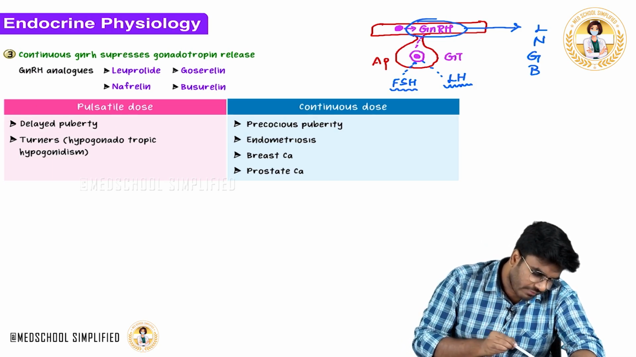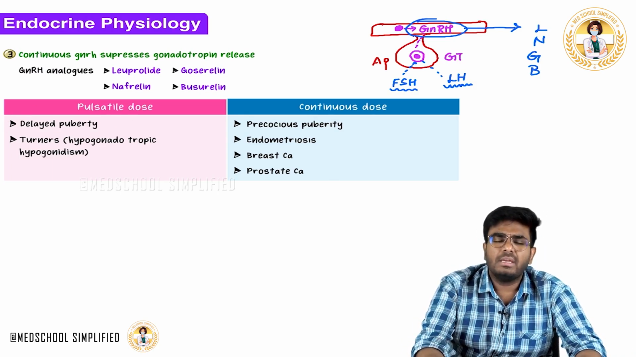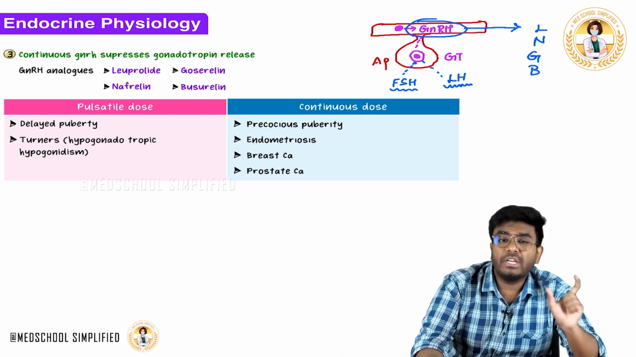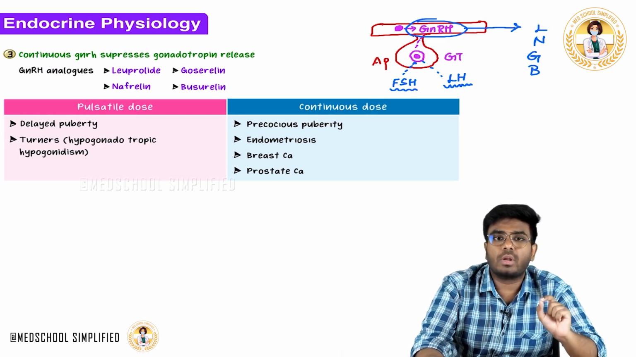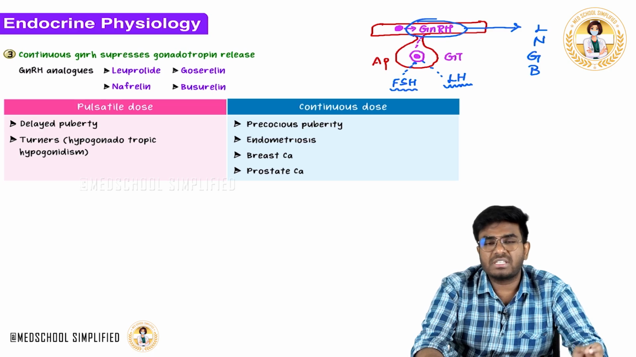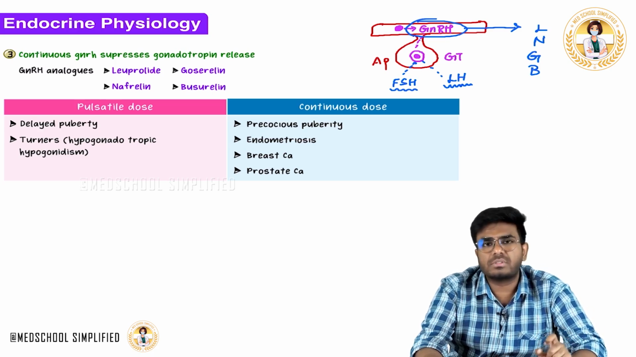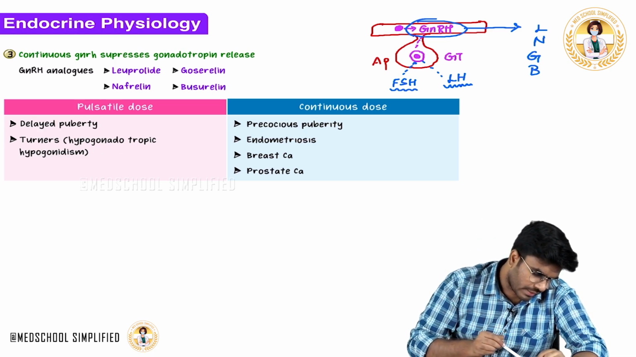So in whoever is having delayed puberty, female or male, you need to activate the hypothalamo-pituitary gonadal axis. For that purpose, you need to use these analog drugs in pulsatile doses. Okay, and not only that, in Turner female.